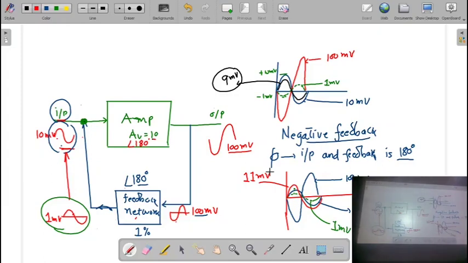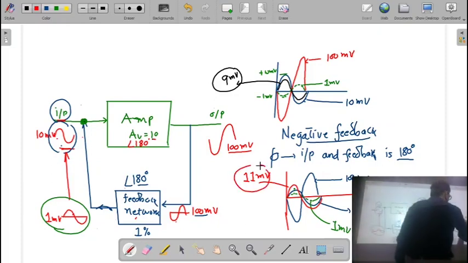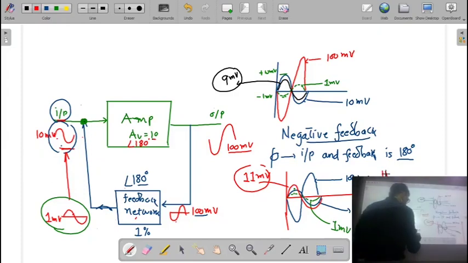So in this case, the amplitude of the input signal is increasing. We can say this kind of feedback is nothing but positive feedback.